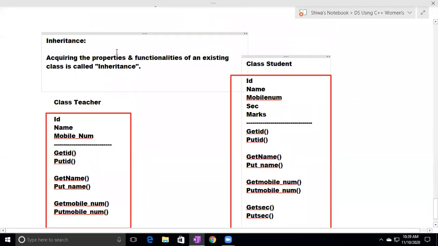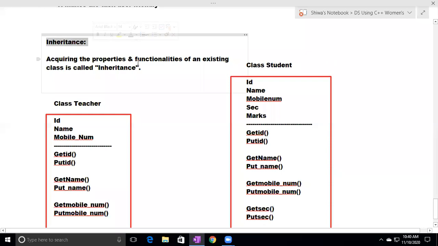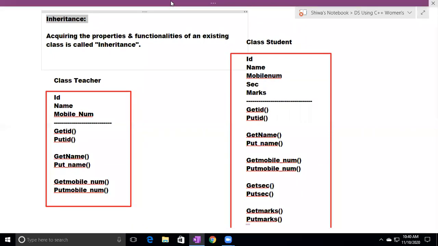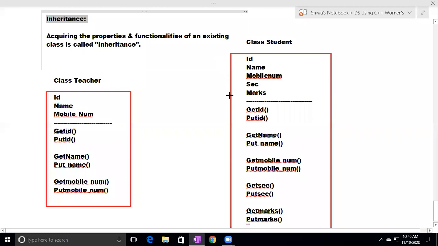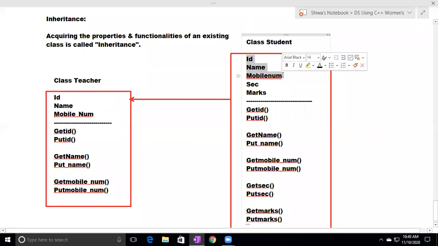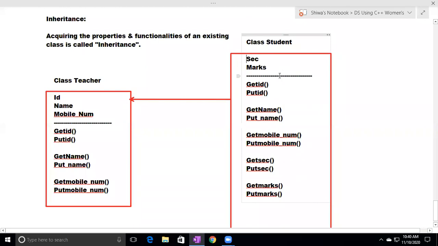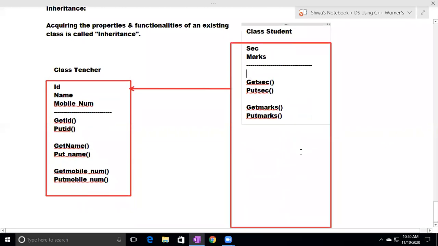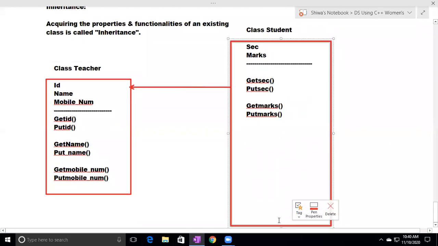In such types of situations, we use the inheritance concept. We establish a relationship between these two classes. Now this new class acquires the properties ID, name, mobile number. So you have no need to define ID, name, mobile number again. I removed them. Again, you have no need to define get ID, put ID, get name, put name, get mobile number, put mobile number. I'm removing them. They are not required, because we are establishing a relationship between the classes.